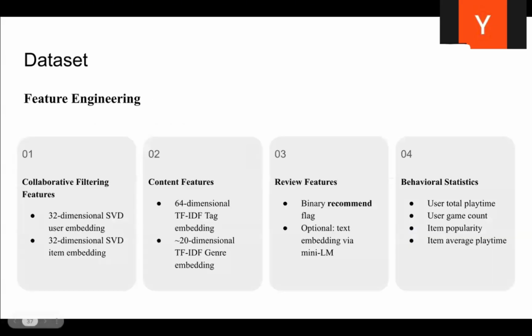Next, about feature engineering, we built four kinds of features. First, collaborative signals, which is a 32-dimensional SVD embedding for users and items. This captures hidden preferences from past behavior. Second, content features: TF-IDF embeddings for game tags and genres. Third, review signals, which is a simple binary recommend flag. It answers the question of whether the user recommended this game, yes or no. Fourth, behavior stats, which is user total play time and item popularity. But as we will see, the last feature didn't help much.